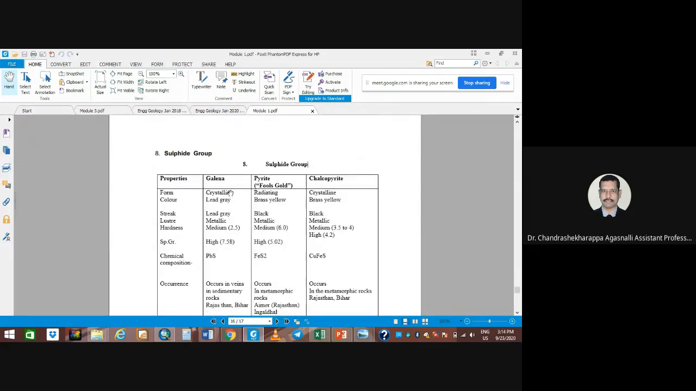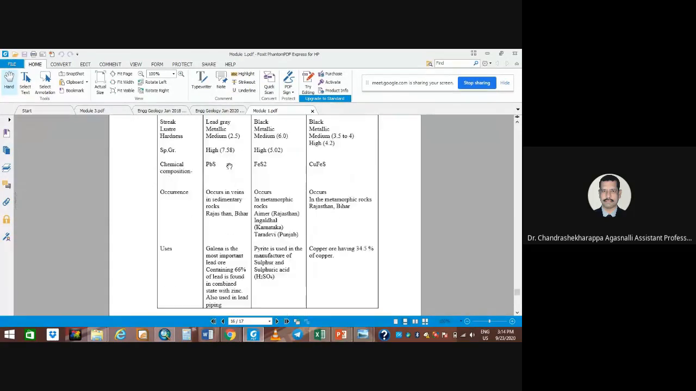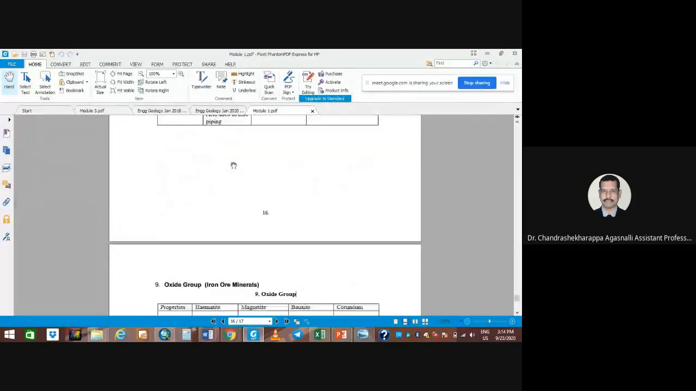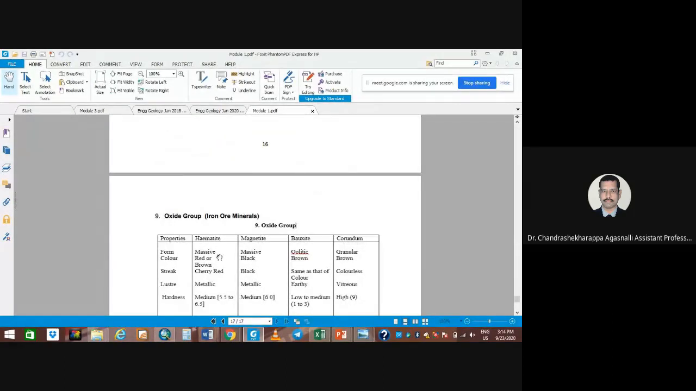Yes, those are the properties. And galena, you have the sulfide group of minerals there. Galena, pyrite, and chalcopyrite. These are all sulfide group minerals. Sulfide, in the sense you can understand it like this: PbS, lead sulfide, and iron and copper-iron sulfides. So this is galena, and pyrite here, chalcopyrite here. All those properties. And hematite is also there.